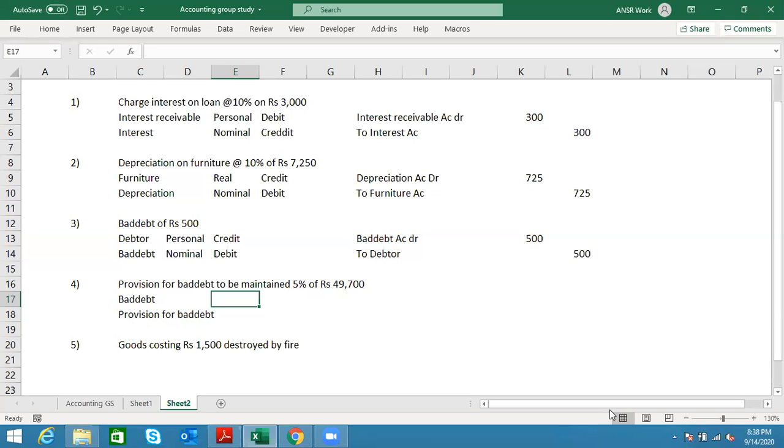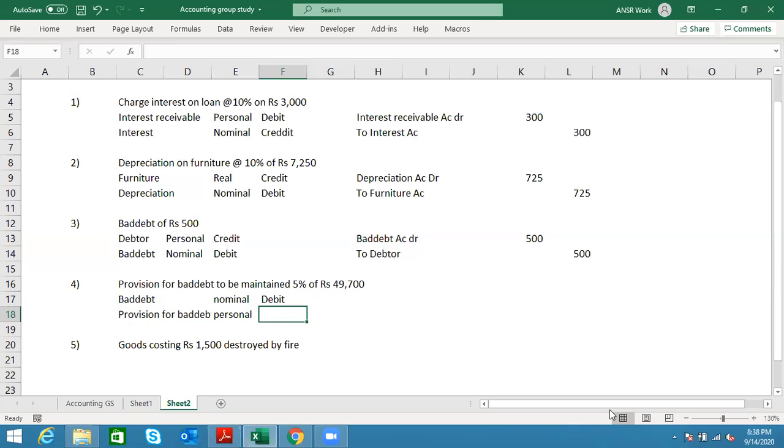Bad debt is what type of account? We have already determined it is a nominal account, and provision for bad debt is a personal account. For a nominal account, what are the rules? Debit the expenses, credit the income. Here bad debt is expense or income? It's expense. Perfect, this is debit. Provision for bad debt is a personal account. What are the rules?